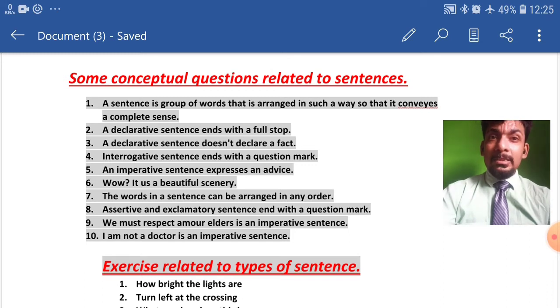Now, coming to the sixth question. Wow! It was a beautiful scenery. Now, this sentence is incorrect, means it's false. Why? Because in this sentence, I have made two mistakes intentionally.